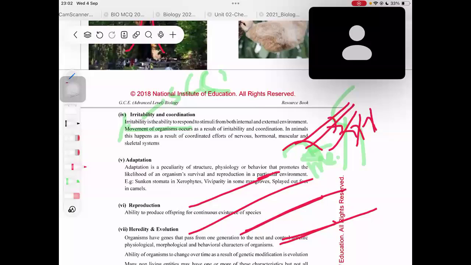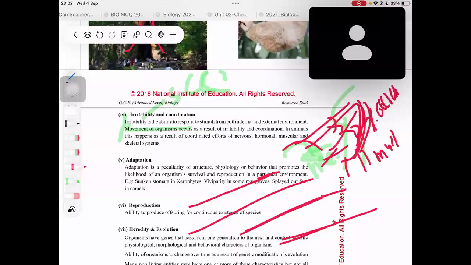And from there, the messages are sent to the legs to allow muscle contraction so that you can walk, right? So how are the messages sent? Through our coordination system, which we will learn in Unit 5 in grade 13, right? So through coordination only this will happen, right?